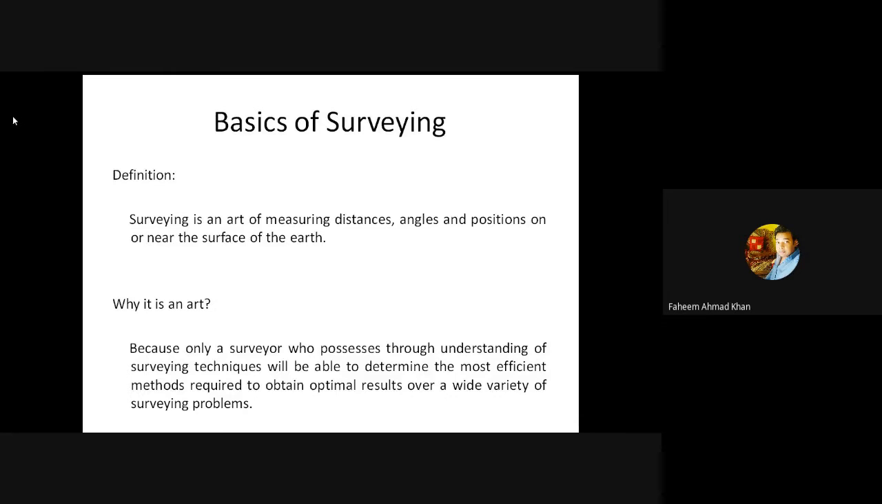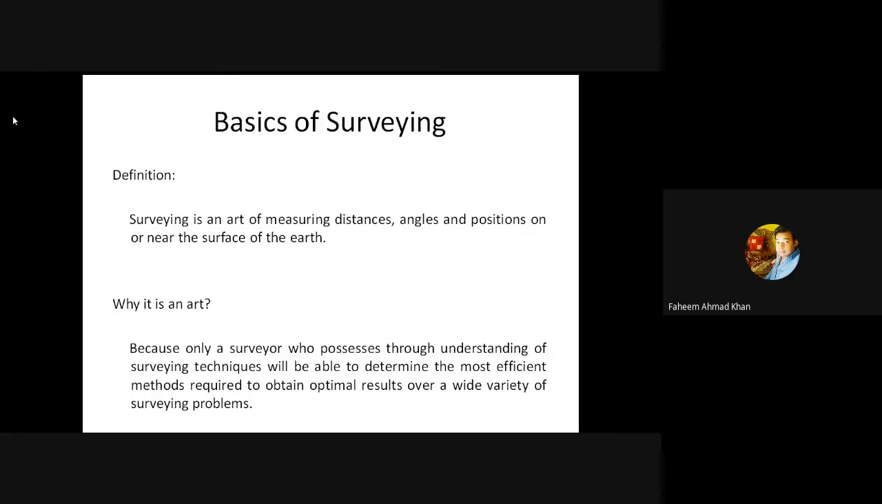Now, coming to the basics of surveying, starting this subject with a definition. Surveying is an art of measuring distances, angles, and positions on or near the surface of the earth, which means that in survey you basically measure the distances which may be horizontal or vertical, the angles which may also be horizontal and vertical, and the positions of different points which may be on the ground, above the ground, or beneath the surface of the ground. So basically, what is surveying?